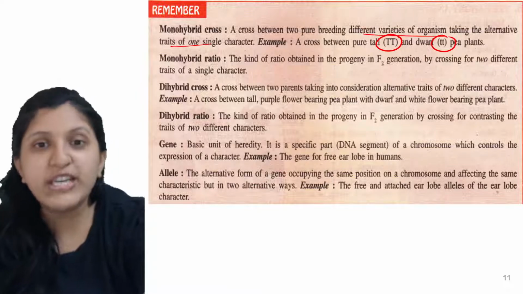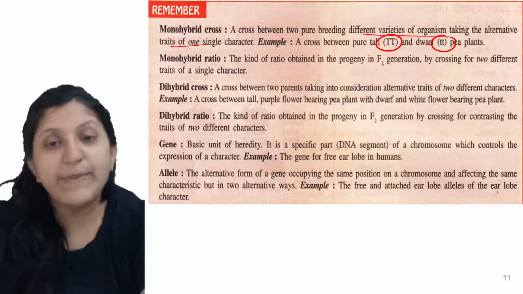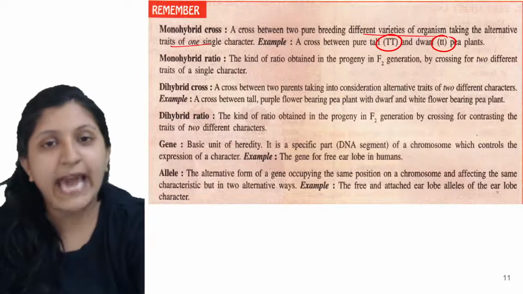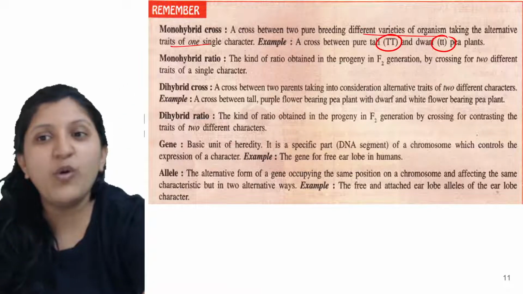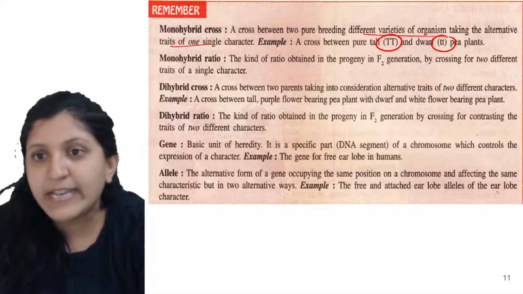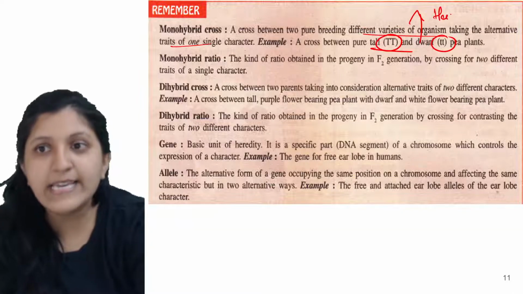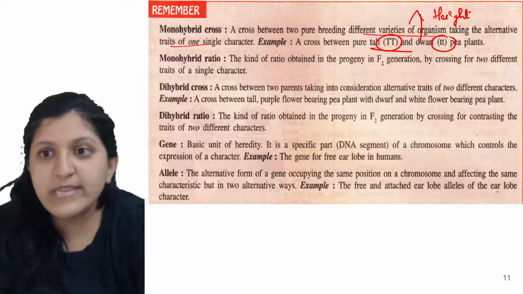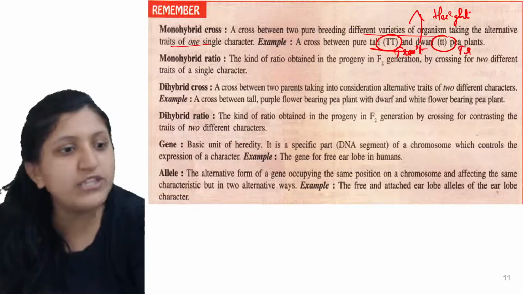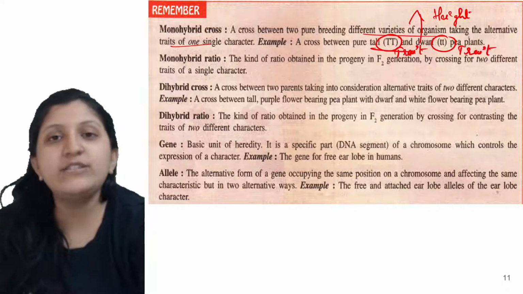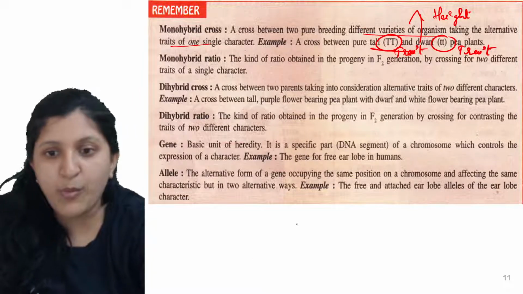For a monohybrid cross, two laws are applicable because we are studying only one character. What is the meaning of monohybrid? Because we are studying only one character. Here the character is tallness, like height is the character. So this is a trait now, the trait being tall and the trait being dwarf. For one character, two laws from Mendel are always applicable.